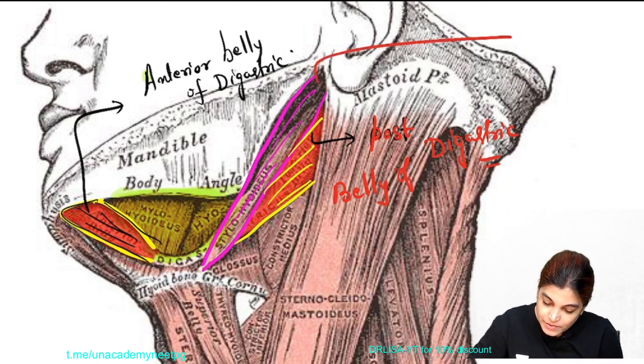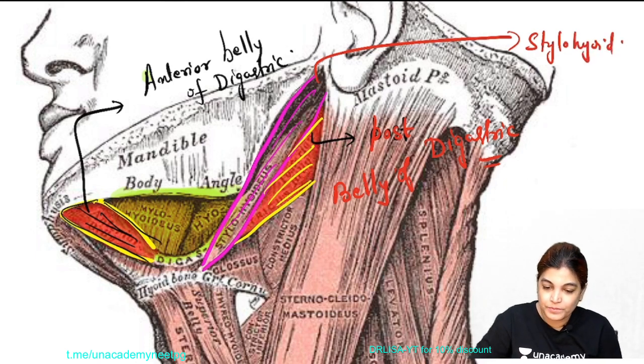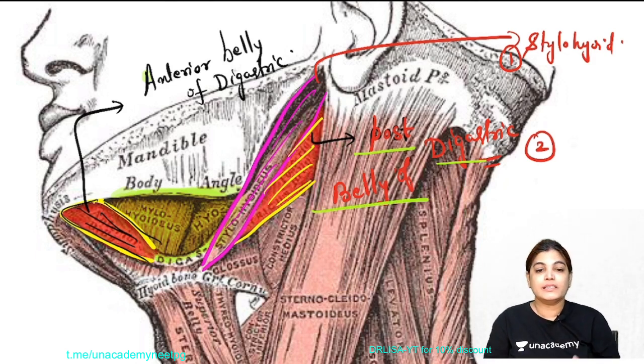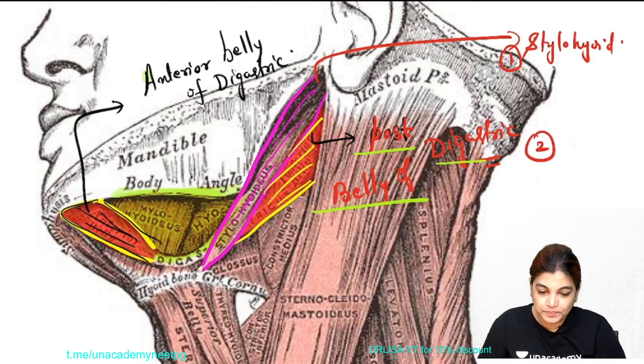And the other muscle which you are seeing is the stylohyoid muscle. Okay, so two muscles, stylohyoid and the posterior belly of digastric muscle, these two muscles are lying on the postero-inferior aspect.